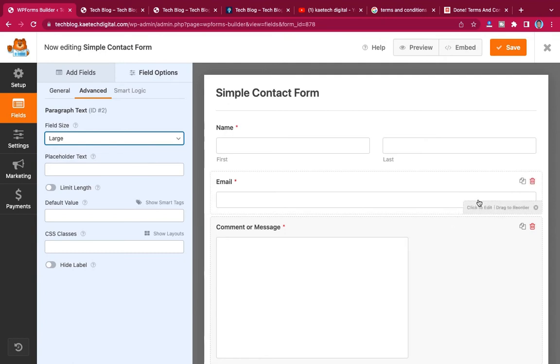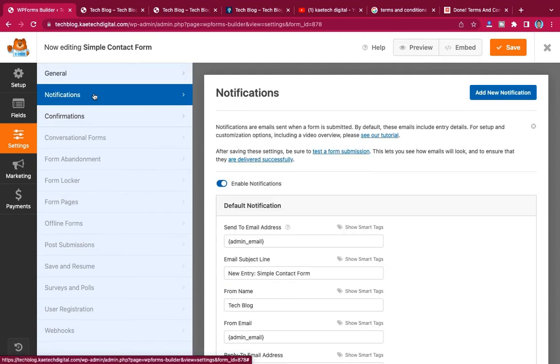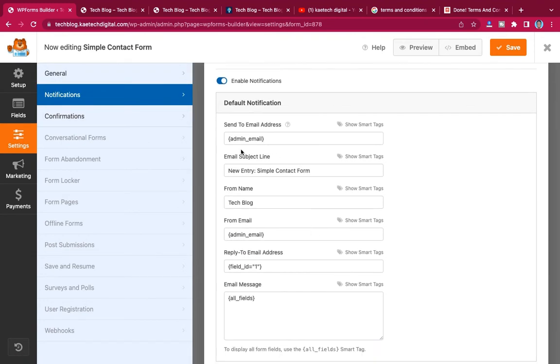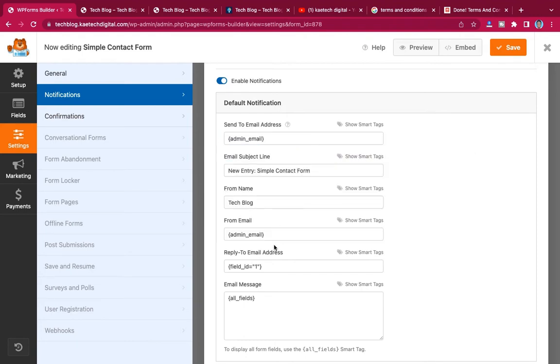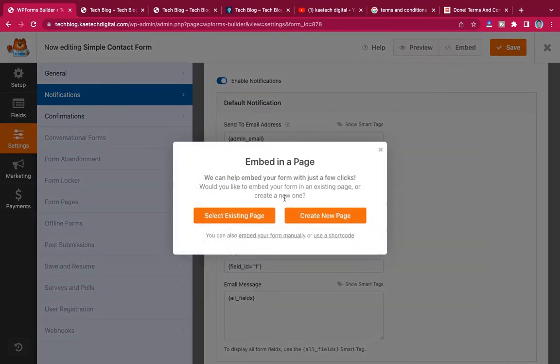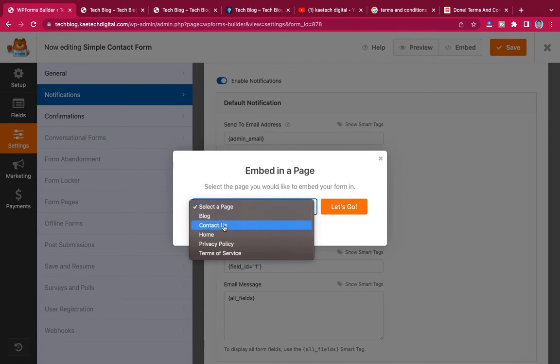And then after that, go to settings. Now make sure that you can receive notifications. So wherever you want to receive notifications, make sure you enter the email address over there. So you can just enter all the email addresses over here, like that, and then click on save. And then we're going to embed it in the page that we created. So we have select existing page, and then select the contact page, and then click on let's go.